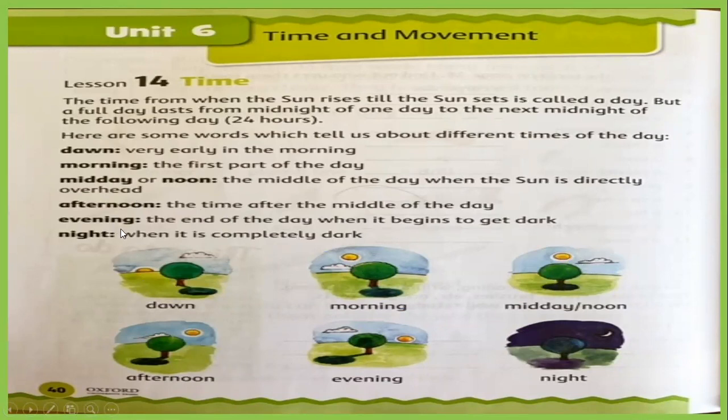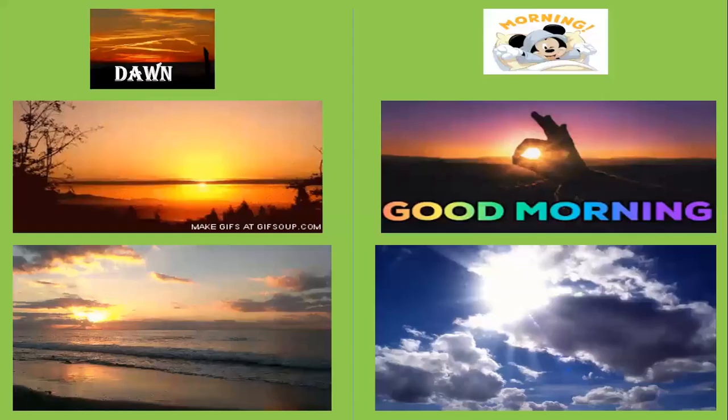This is afternoon. Then after the afternoon, we have evening, the end of the day when it begins to get dark. The sun is about to set. Then after evening, night, when it is completely dark. I will show you and then you can understand easily.